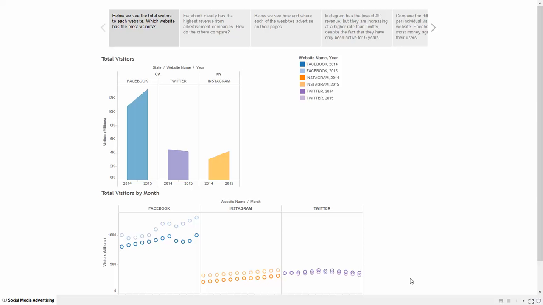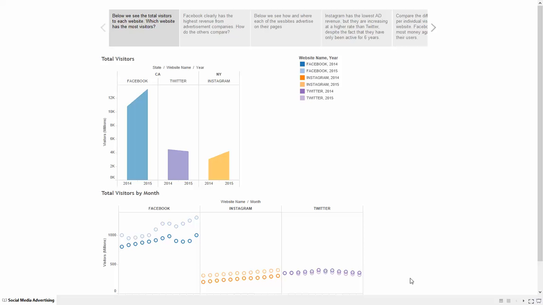I work for an advertising company that helps big businesses determine where to focus most of their advertising for their companies. Today I will be focusing on three major websites, which are Facebook, Instagram, and Twitter. We will compare visitors per website, advertisement revenue, total visitor revenue, and revenue per each individual visitor.